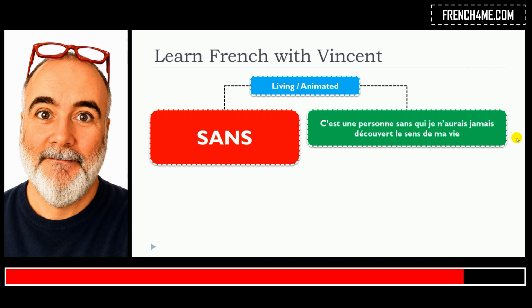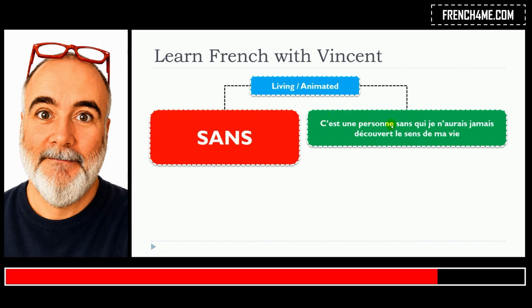As you can see here, we will start the structure with une personne. In that case, I've put a feminine noun. Une personne, so it's a living person, obviously. Sans, we put the preposition, and now we put qui. That will be the pronoun that we will use in that case for the feminine singular.